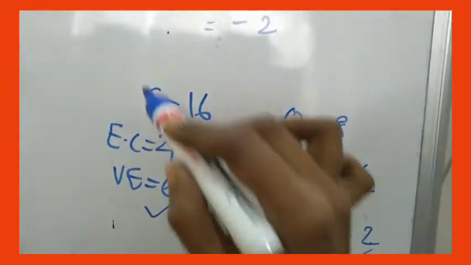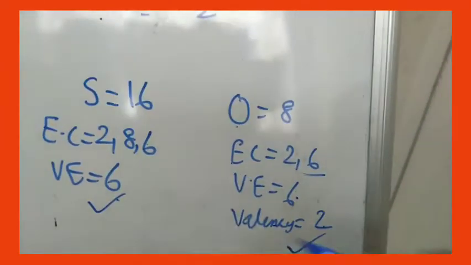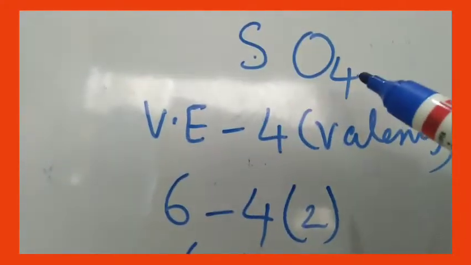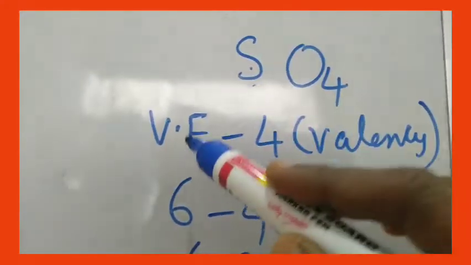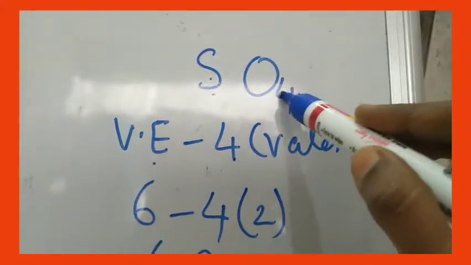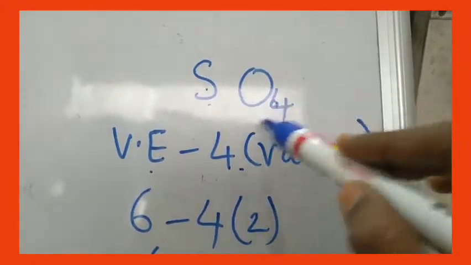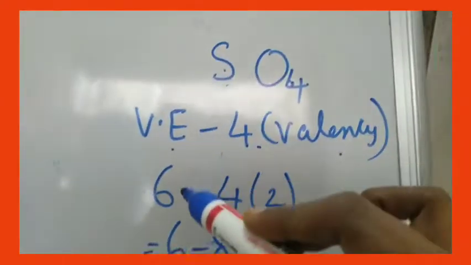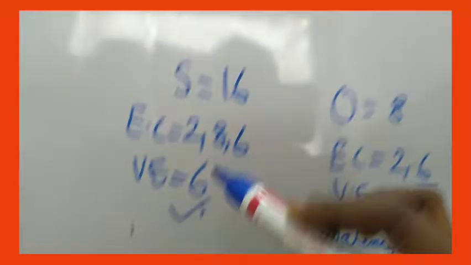and valence electrons of sulfur is 6. Now you are going to use these two in the calculation. So how do you calculate sulfate? SO4. First element's valence electrons minus second element's. How many are there? 4. 4 into this oxygen's valency. So valence electrons of sulfur is how much? 6. Just now you calculated.